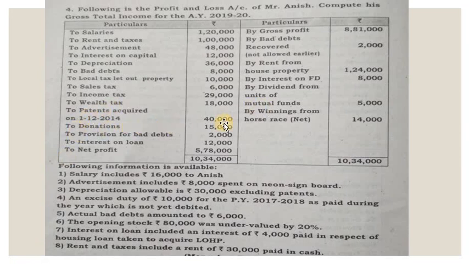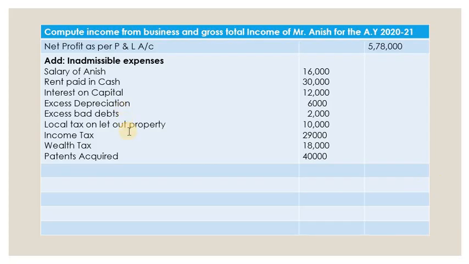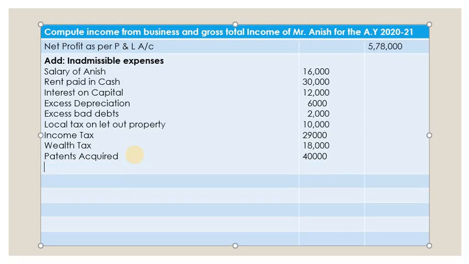Then donations. So donations is not related to business. This is the amount you are giving to outside. So again it is disallowed, not related to business. But it is debited, so we have to add back. So write down donations.